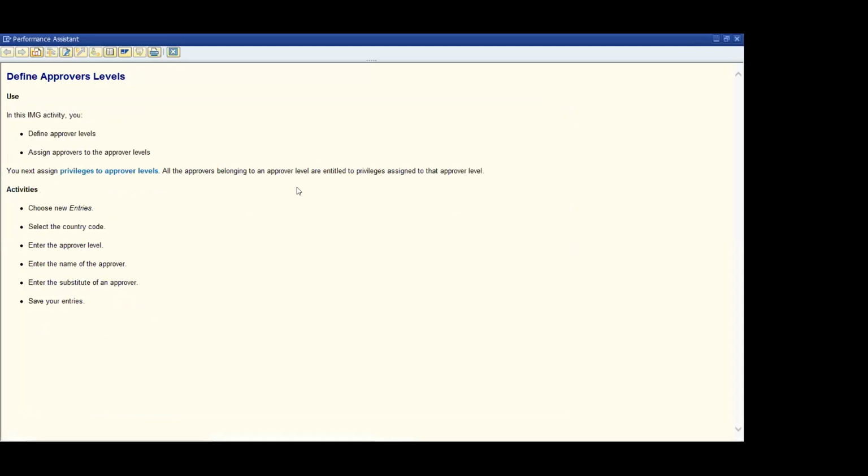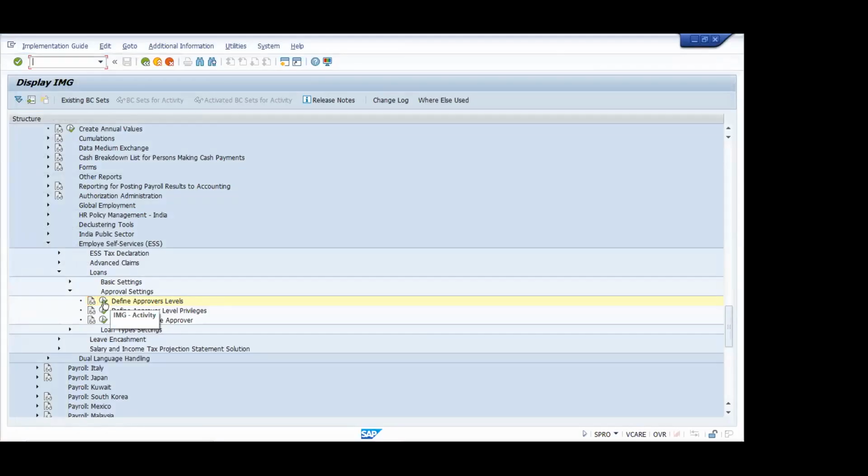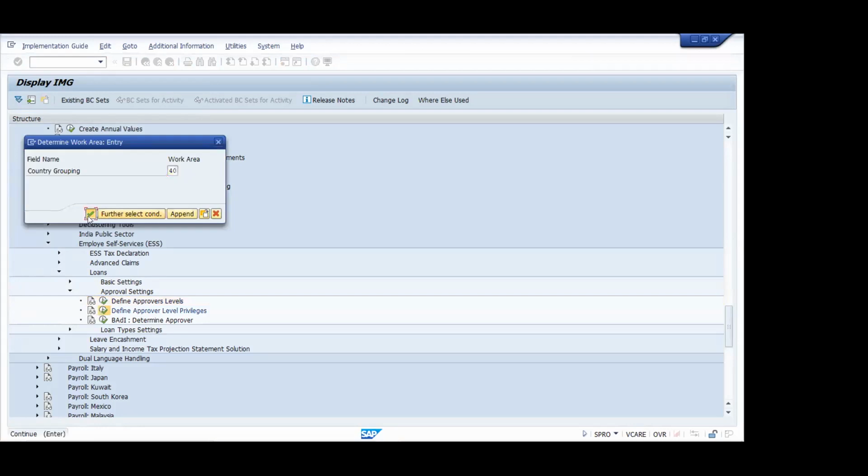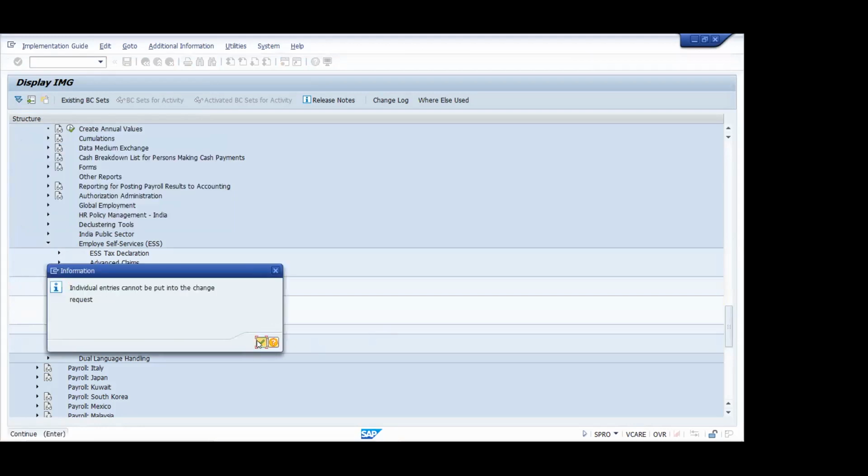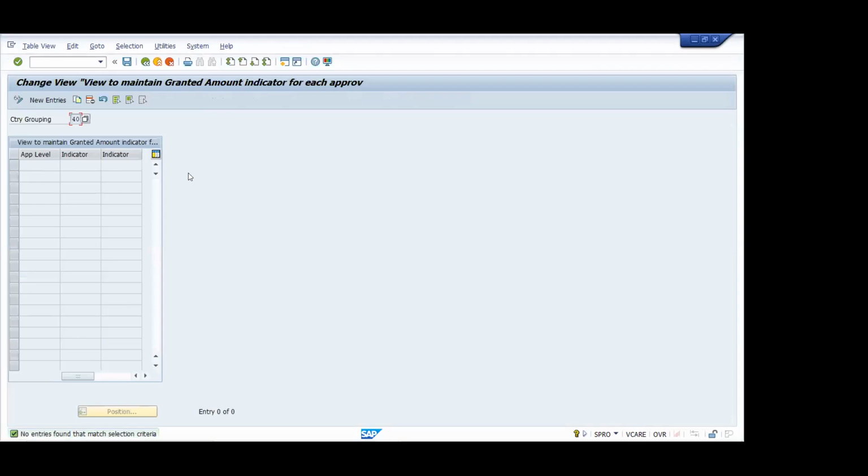Nothing is missing. It only says whatever we've discussed: define the approver level and assign approvers to the approver level. We have seen that. We have entered the name or the user ID, substitute and everything. Now just close it and we will see the privileges. What are the privileges we have? Approver level privileges. Click that. Click new entries.